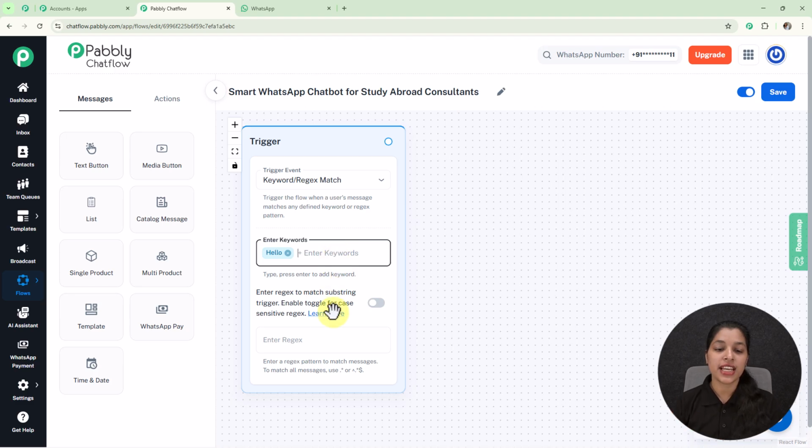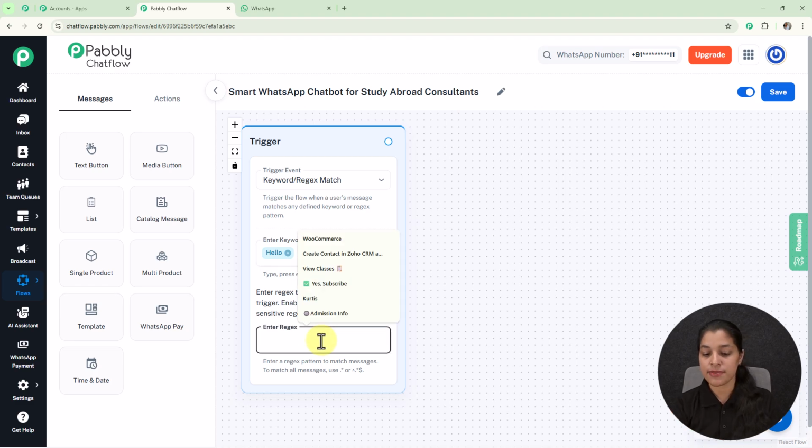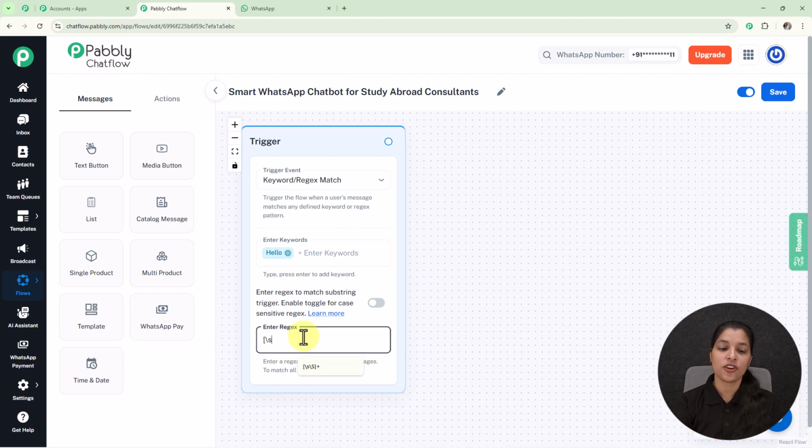Afterwards we are getting this option for regex. Regex is basically the short form for regular expression. These are used for advanced user input. So if you want to trigger on any advanced user input, then you can enter regex like this. But for now I already have my keyword, so I'm going to remove this regex from here.